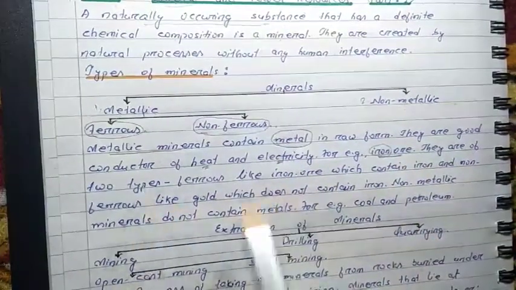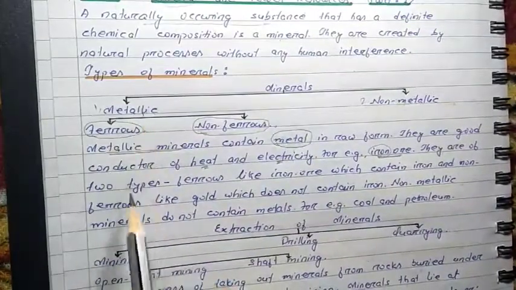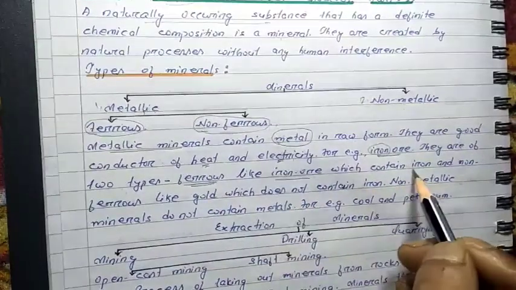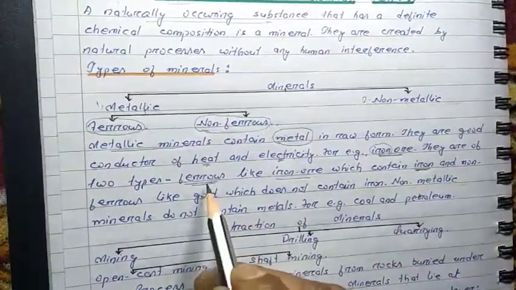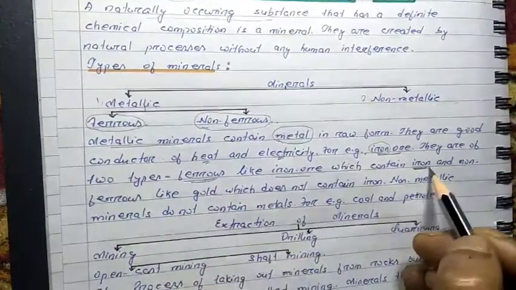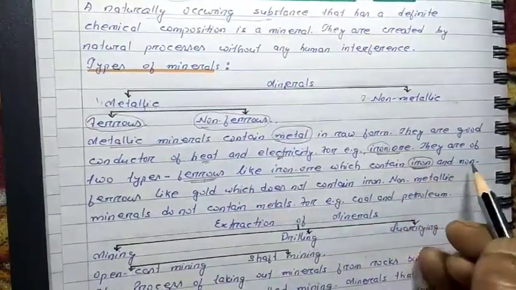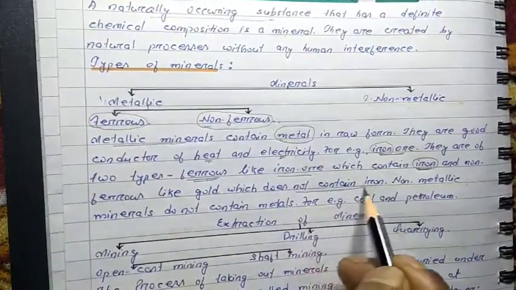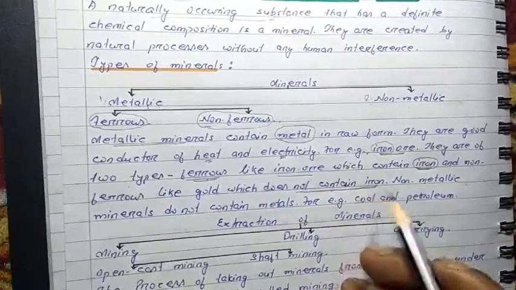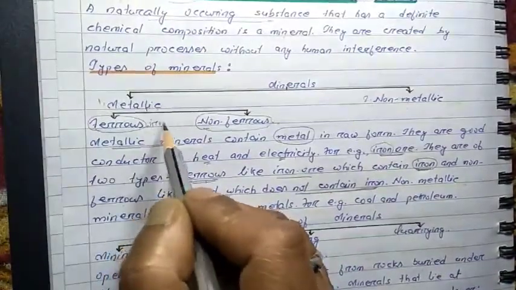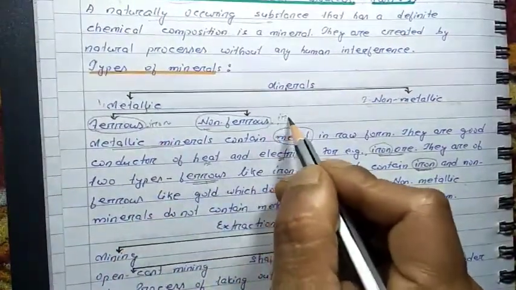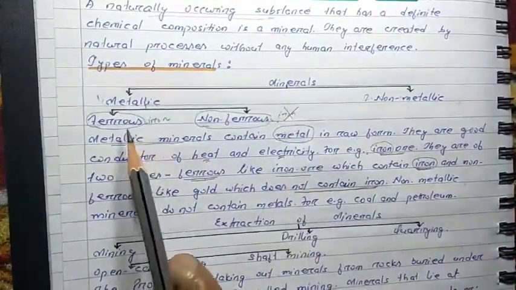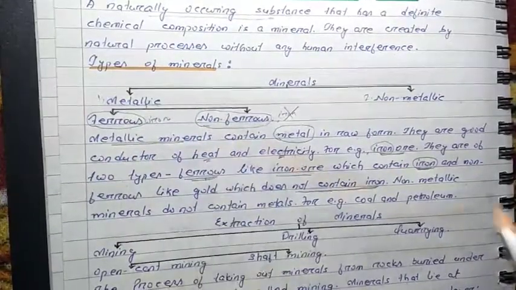They are of two types. Metallic minerals can be classified into two types. One is ferrous, like iron ore, which contains iron. In the ferrous minerals, the presence of iron is there, and non-ferrous, like gold, does not contain iron. You can see here the difference between ferrous and non-ferrous minerals. In ferrous minerals we can find iron, but in non-ferrous minerals iron is not there. That's the difference between ferrous and non-ferrous minerals.